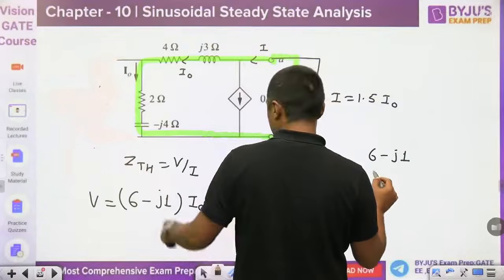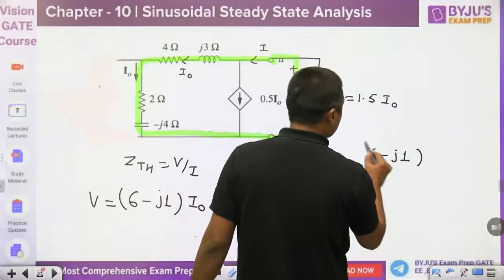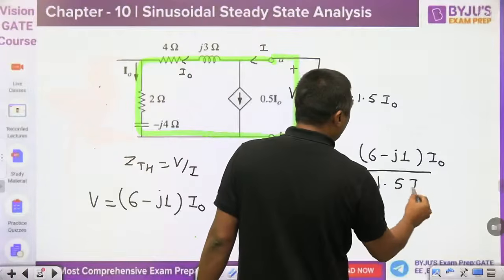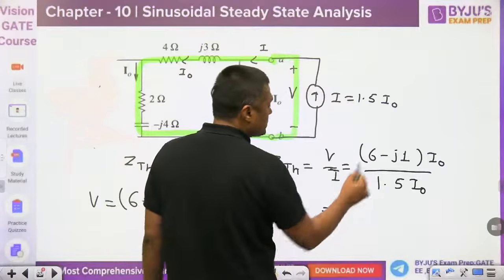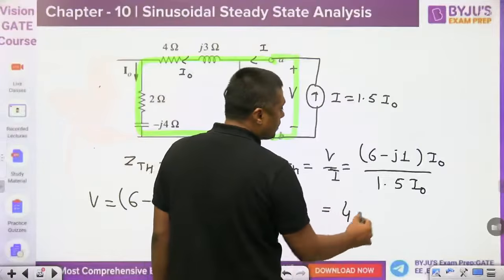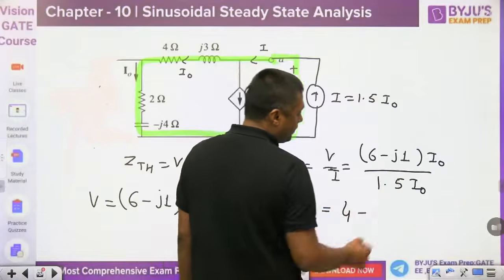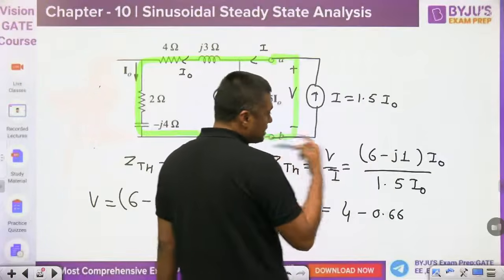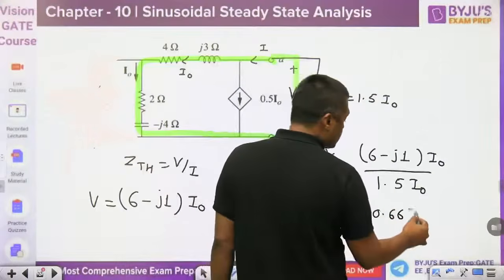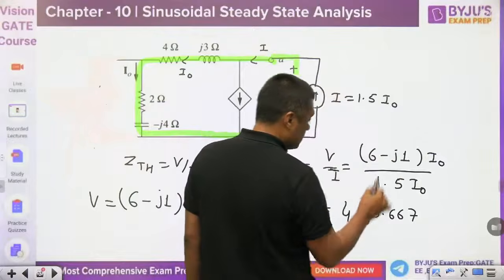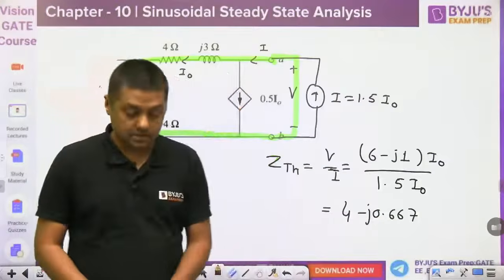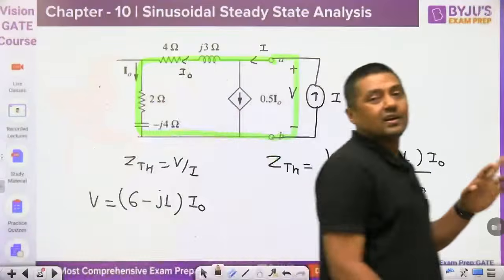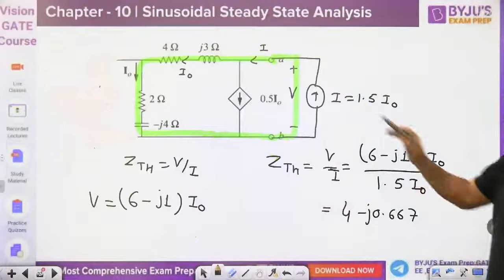I naught upon 1.5 I naught. Tell me, what is the 6 by 1.5? That is 4. Minus 1 by 1.5, that is 2 by 3, which means 0.667. We are getting the answer, guys. Is it clear? Easy one. Which one is the easier: VOC upon ISC or direct V by I?